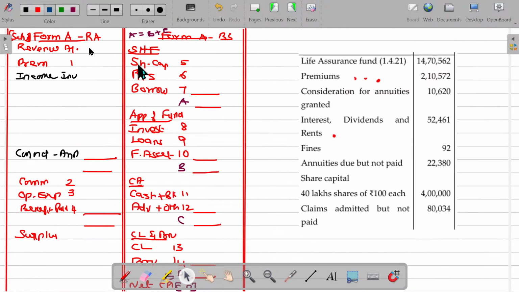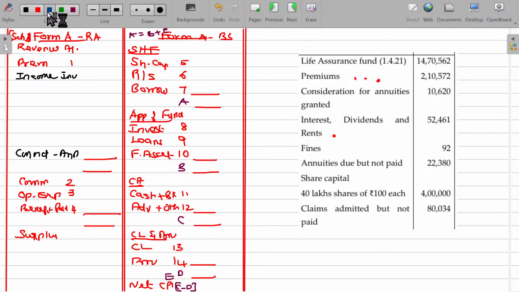It'll come here. Consideration for annuities 10,620. Interest, dividend, and rents, income from investment. Am I right? The value being 52,461, subject to adjustment.